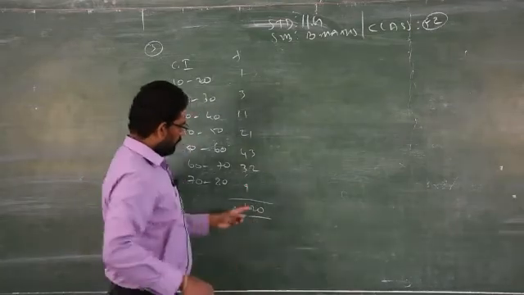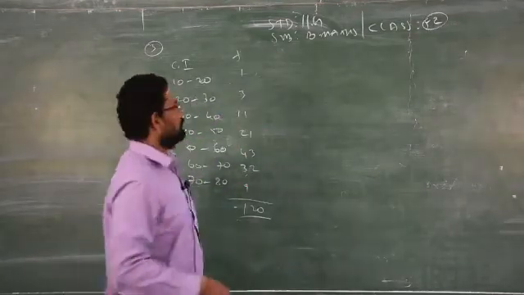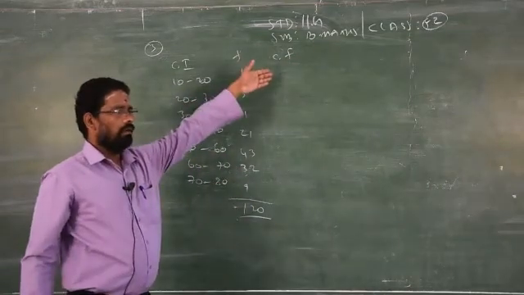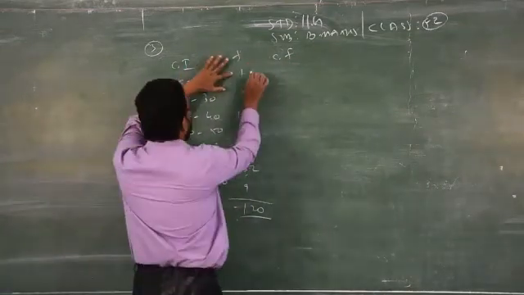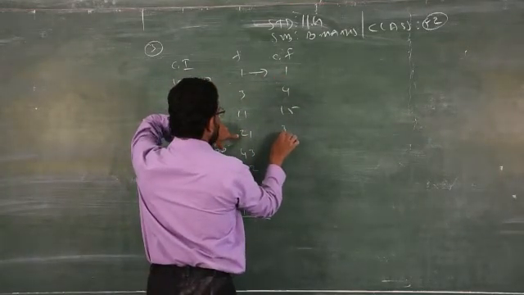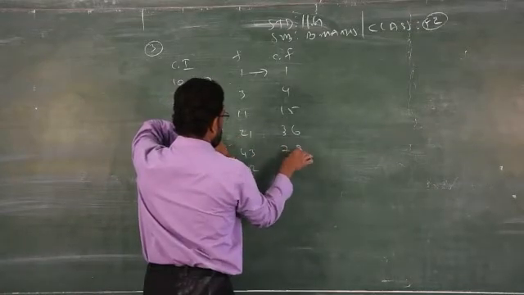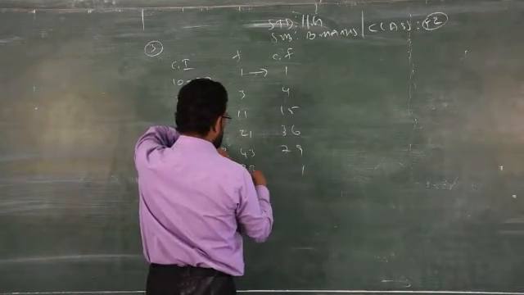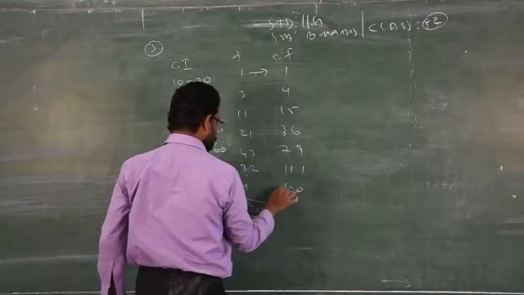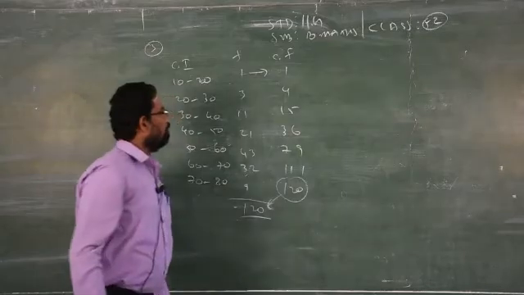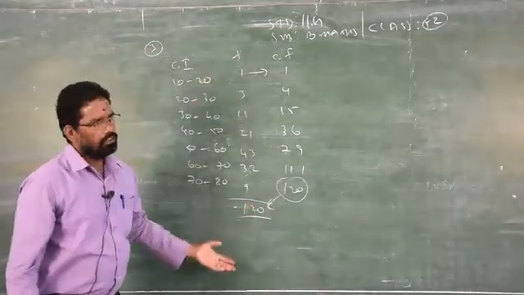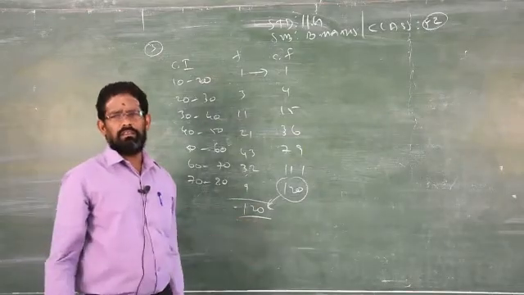We will check whether we get 120 under the cumulative frequency. You can easily check by forming the cumulative frequency table. The frequencies are 1, 4, 15, this will become 36, this is 79, and finally this is 120. You see, the final data under the cumulative frequency is exactly equal to the total frequency. That's all. It is very easy.